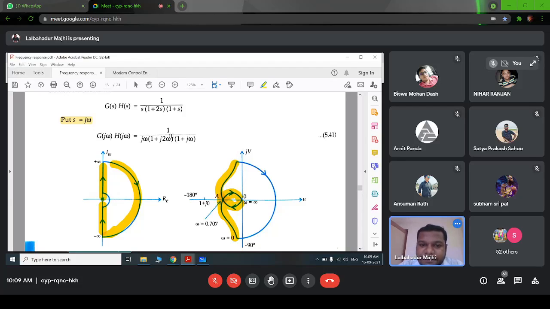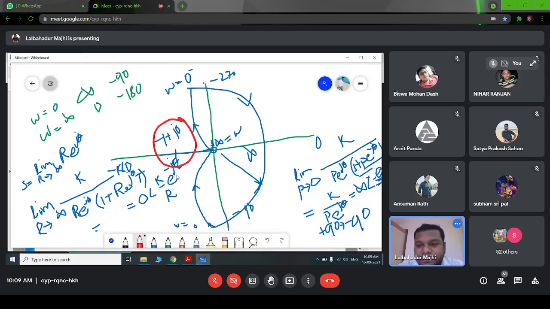So similarly, then we have to draw the small semicircle for this pole at the origin. So if a pole is at the origin, then we have to put s equal to this one, right? We have to put this one, limit p tends to 0 and p into e to the power j theta.